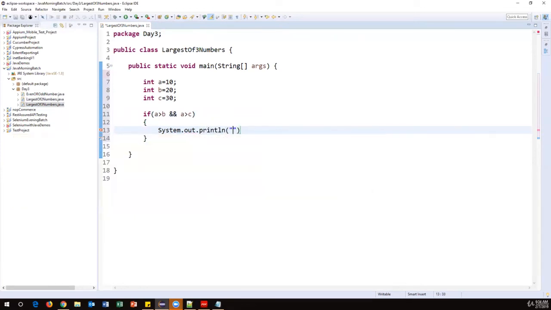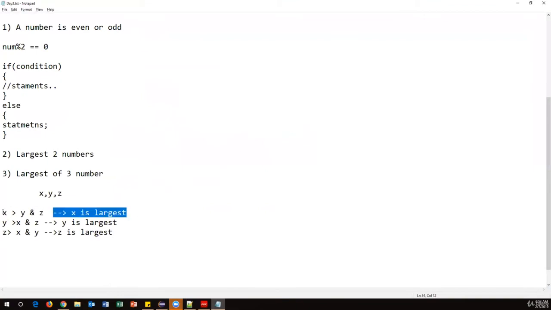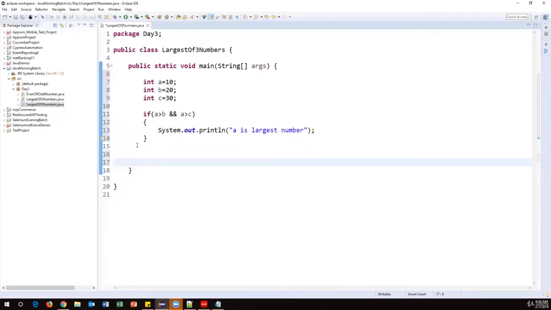System.out.println. I can say a is largest number. Okay, so this is the first condition. So we covered 2 conditions in the one if condition. Now the second step. So first step is done. If a greater than y and z, that means a greater than b and c.